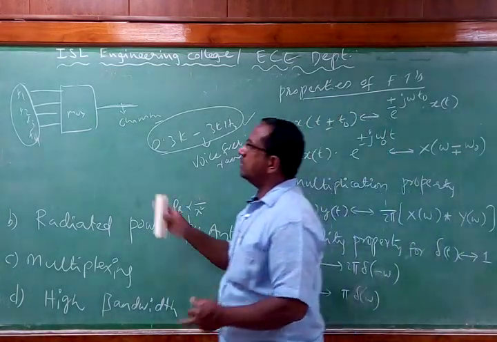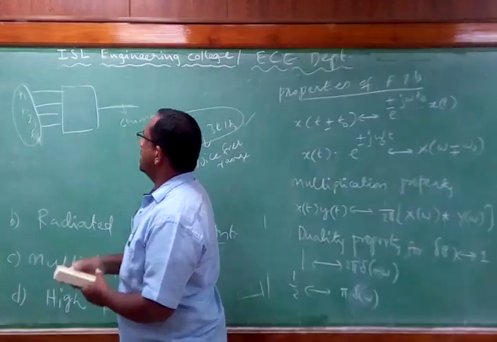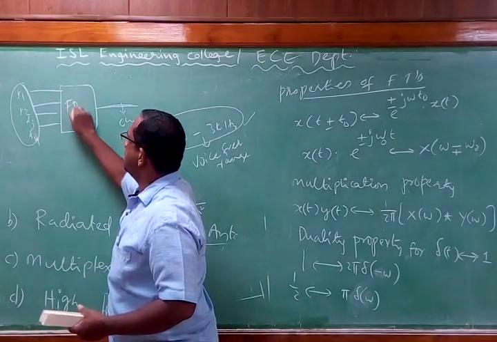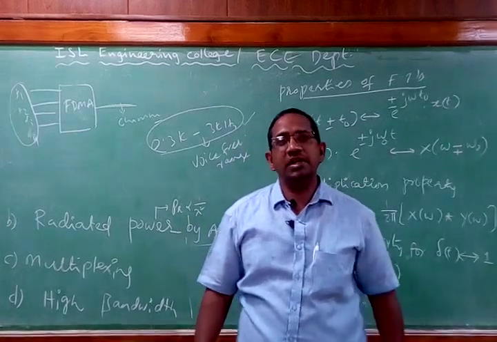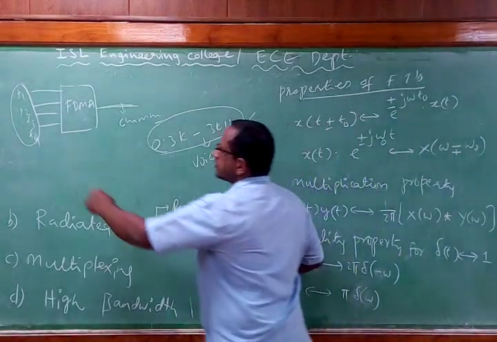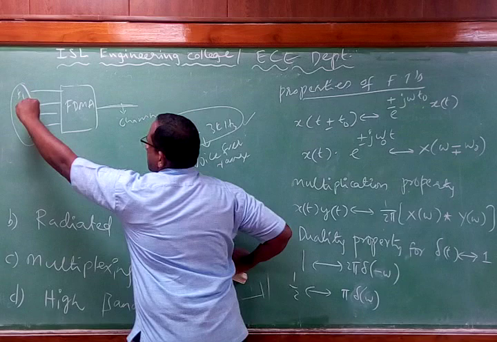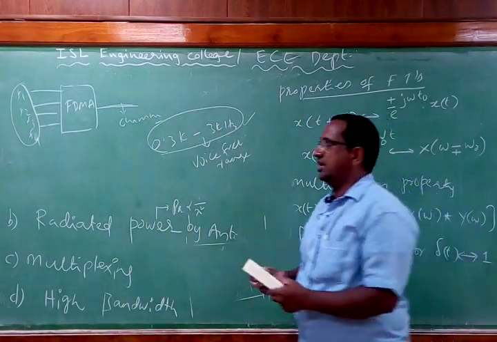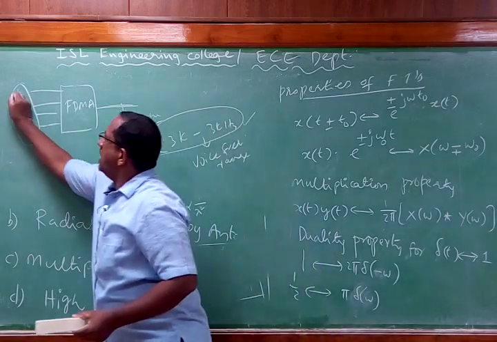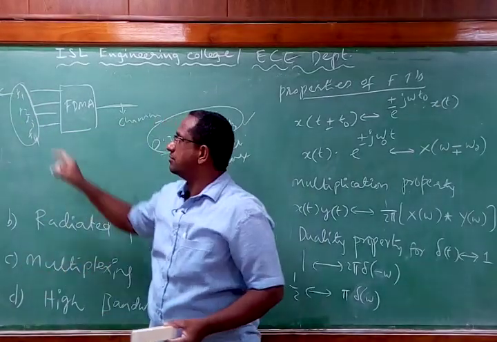Now what type of multiplexing is preferred for analog communication? It is called FDMA, frequency division multiple access technique. So we use the FDMA technique to merge all these frequencies and transmit them through a single channel. That means we allot different frequencies to F1 and the others.